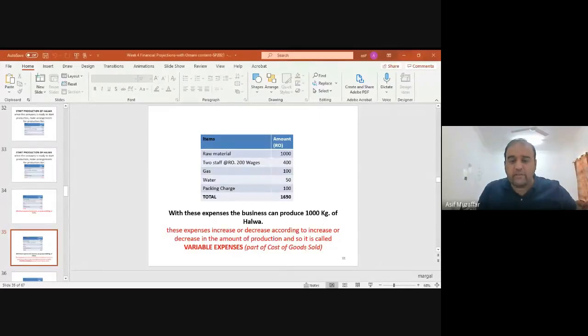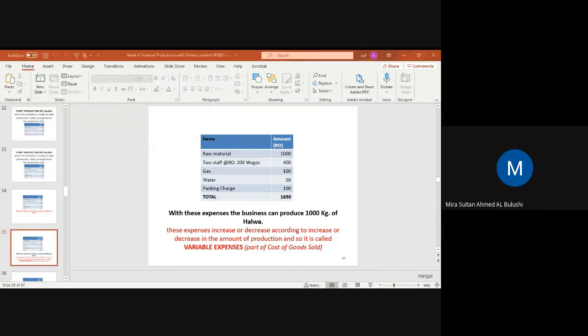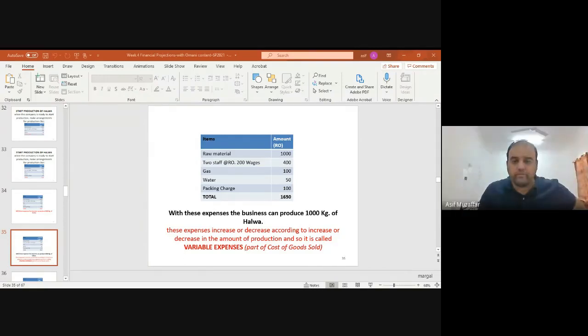Is this point clear? Any issue? So assets are there, liability, capital, liability, assets, and then direct expenses or CGS. Is this clear till now? Or is there any question? Okay. Clear. Okay, moving forward.